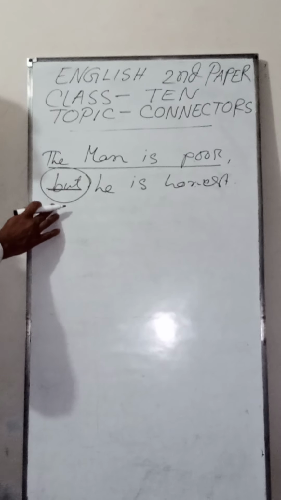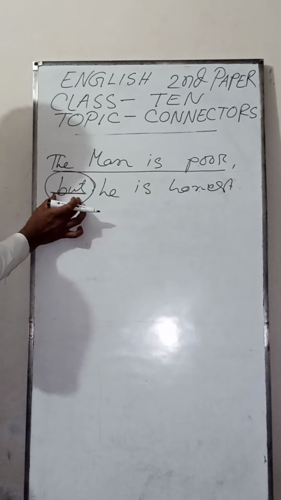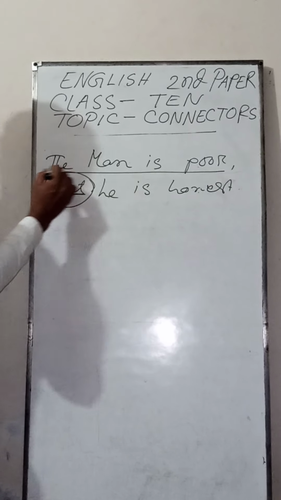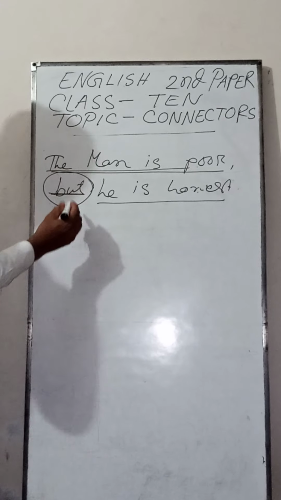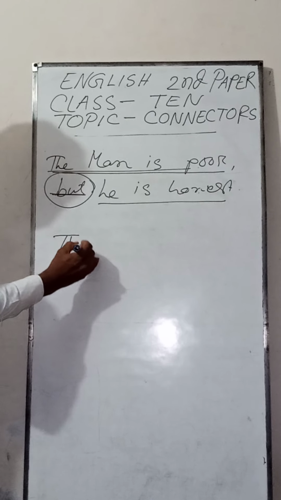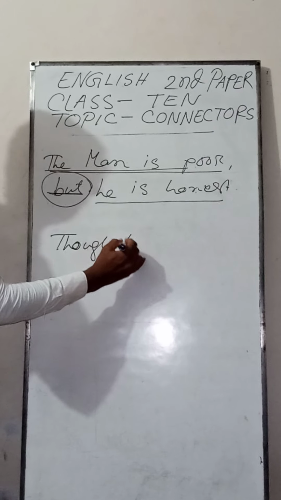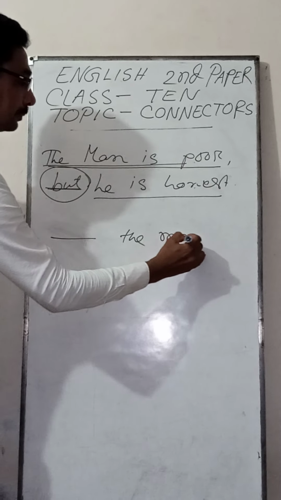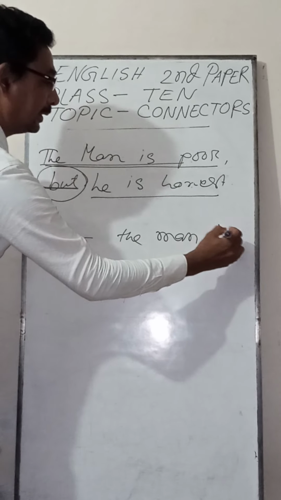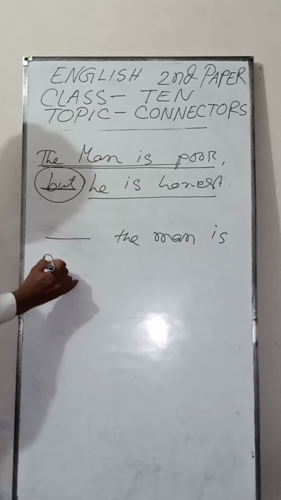Here but is a connector. But is a connector. It connected these two sentences. You see this. Then, dash the man is poor, he is honest.